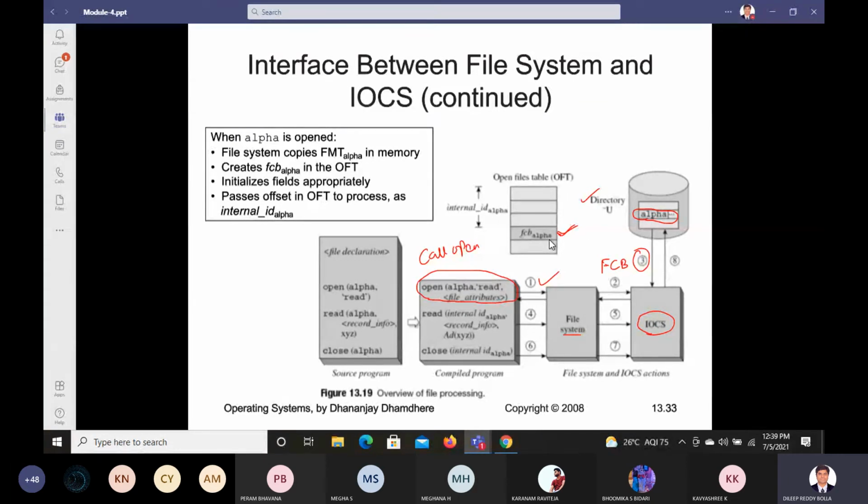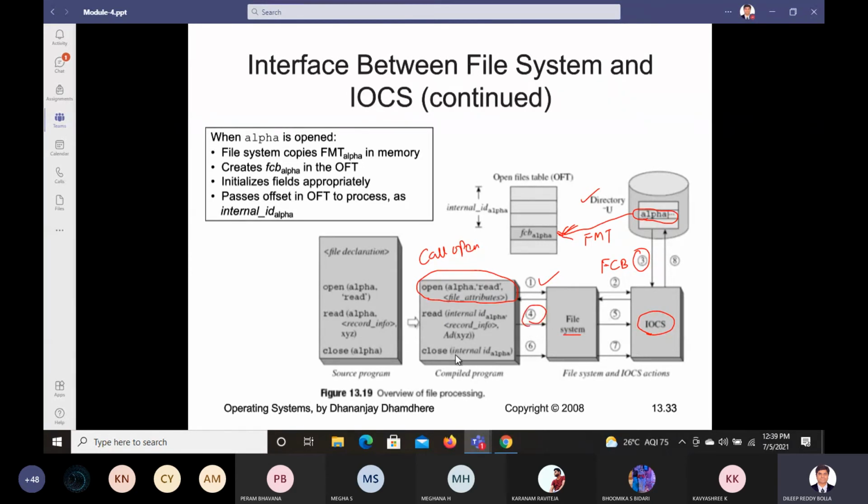right? So that will update the details of FMT. FMT means what? File map table. So based on this information from here, it will update the information with the help of file map table. So that is going to be done in the third step. And what is the fourth step? Now the fourth step is reading, right?